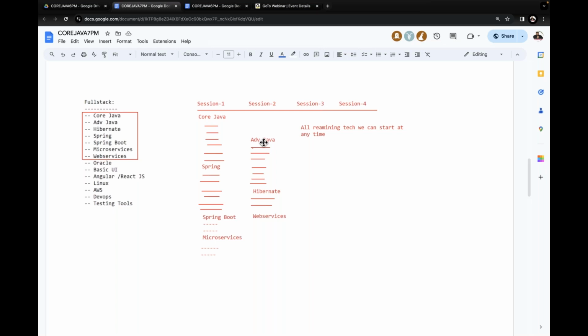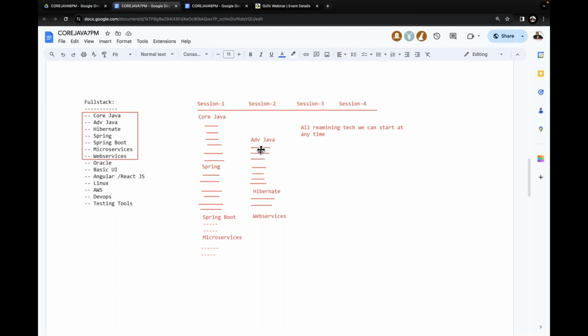I will take your core Java at 7:15 or 7:20 like that. I will take 6 to 7:20 or 7:30, and then I will take advanced Java. But anytime anyway, I'm going to take these classes in between this timing only. But one slot is for core Java. In the middle of the core Java, I will start advanced Java.